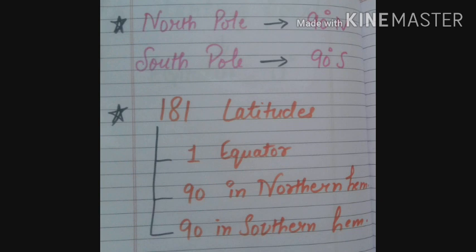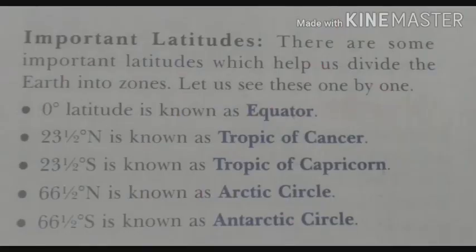In total we have 181 latitudes, in which one is equator, 90 latitudes are in northern hemisphere and 90 latitudes are in southern hemisphere. So guys, then we have some important parallels of latitudes. Why are they called important? As they divide the earth into different heat zones.